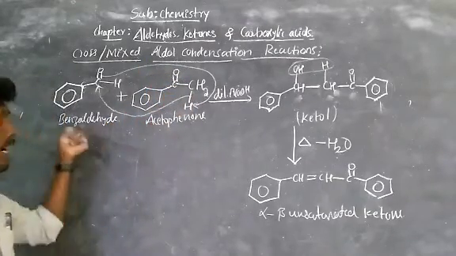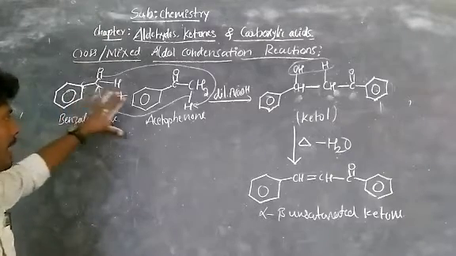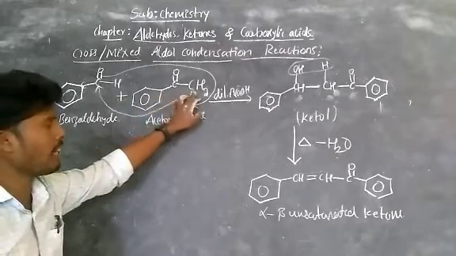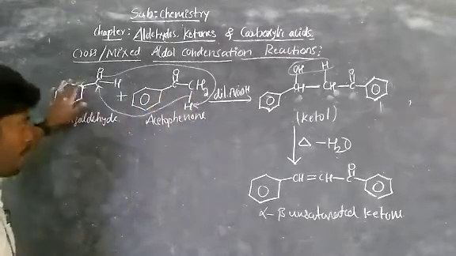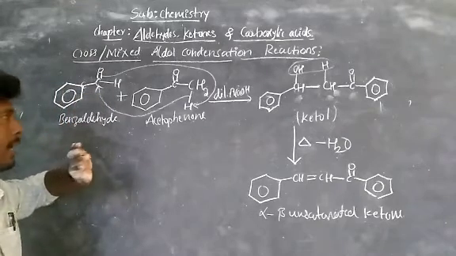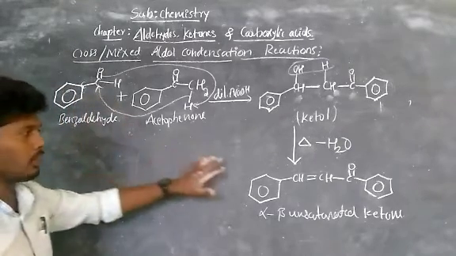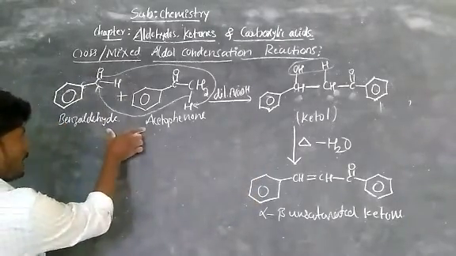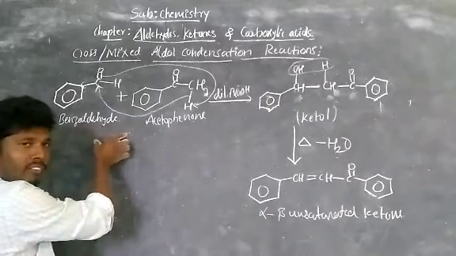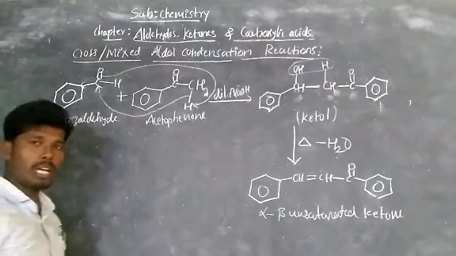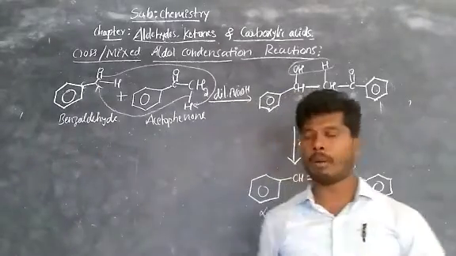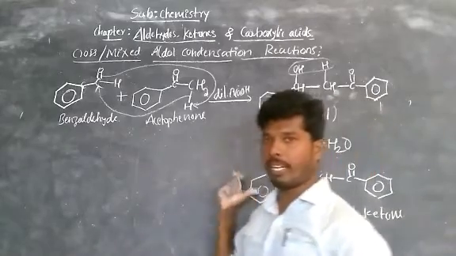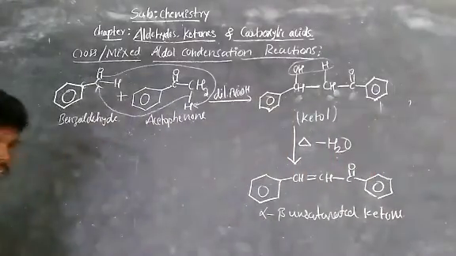Now here we are taking only one molecule of aldehyde and one molecule of ketone. Among these two, only the ketone has alpha hydrogens or acidic hydrogens, but in the case of the aldehyde there are no alpha hydrogens, so we get only one product. However, if you take 2 aldehydes of 2 kinds, or 2 different ketones, or one aldehyde and one ketone both having acidic hydrogens or alpha hydrogens, you get four different products. Let's see how we get four different products by taking an example.